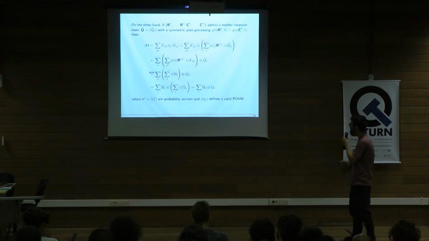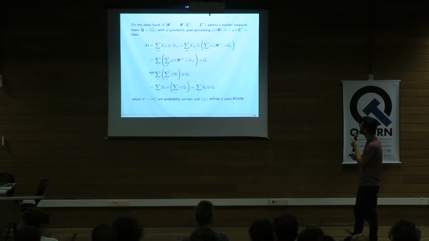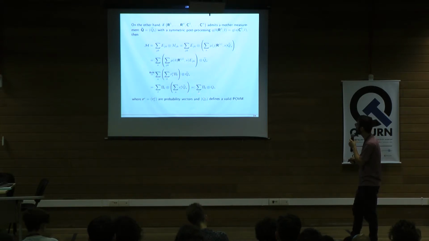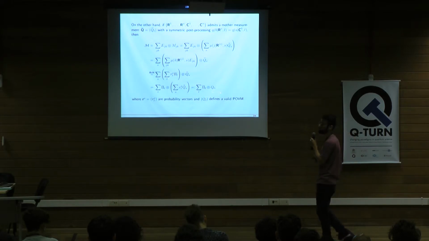On the other hand, now, if I assume the converse, that the rows and the columns admit a joint measurement and a symmetric post-processing, I can go through these lines here, and I can use the standard Birkhoff-von Neumann theorem to conclude that indeed this doubly normalized tensor admits a decomposition like this in terms of the permutations, right? Where this Q really indeed defines a valid POVM.